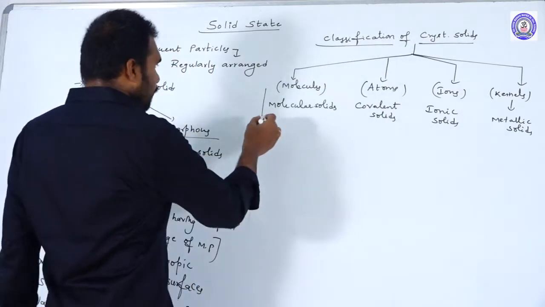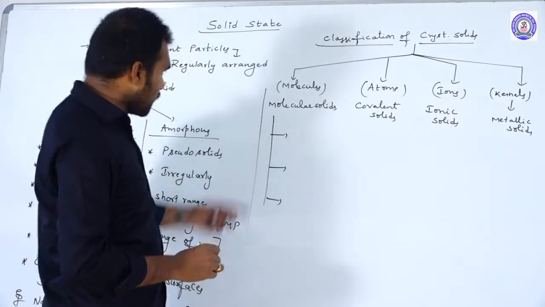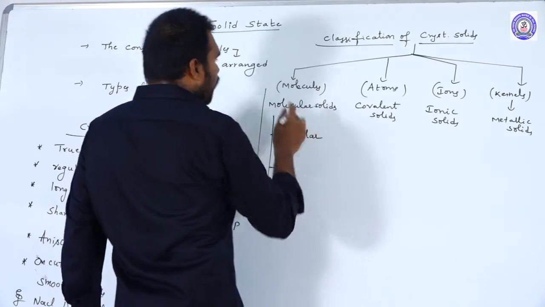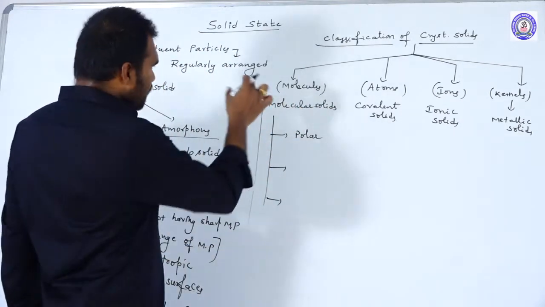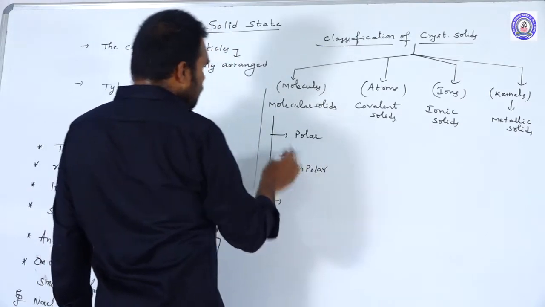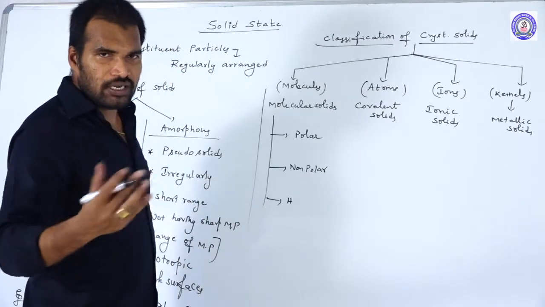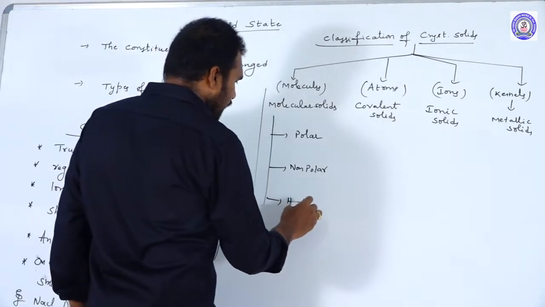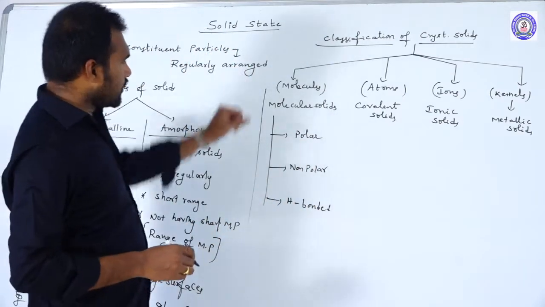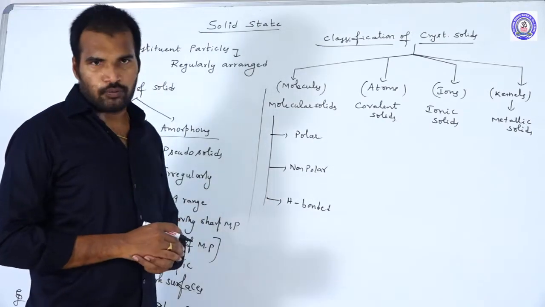So again, the molecular solids are further classified into three types. Under the molecular solids, if the molecule is a polar molecule, then polar molecular solids. If the molecule is non-polar, then non-polar molecular solids. If the molecule is a hydrogen containing molecule, then we call them hydrogen bonded molecular solids. So molecular solids again have three types: polar, non-polar, and hydrogen bonded.